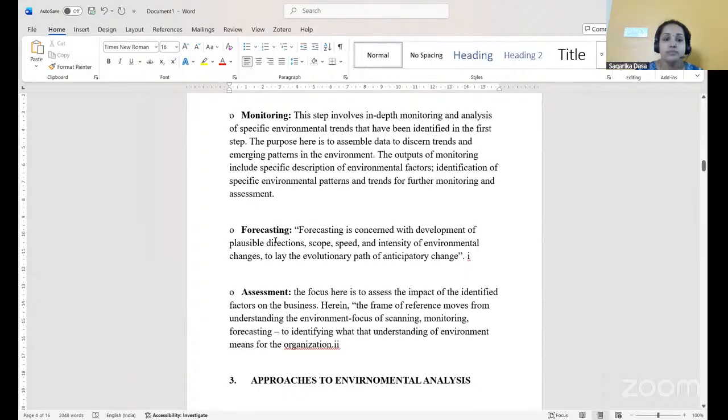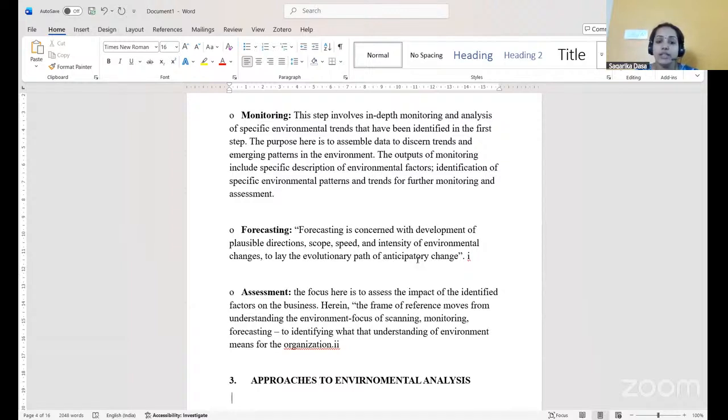Now after monitoring, it is forecasting. Forecasting is concerned with the development of plausible direction, scope, speed, and intensity of environmental changes to lay the evolutionary path of anticipatory change. Forecasting means it is all about estimating the future period. As we understood the current situation of the environment, now the manager estimates, based on the present, how the identified factors are going to affect the future.